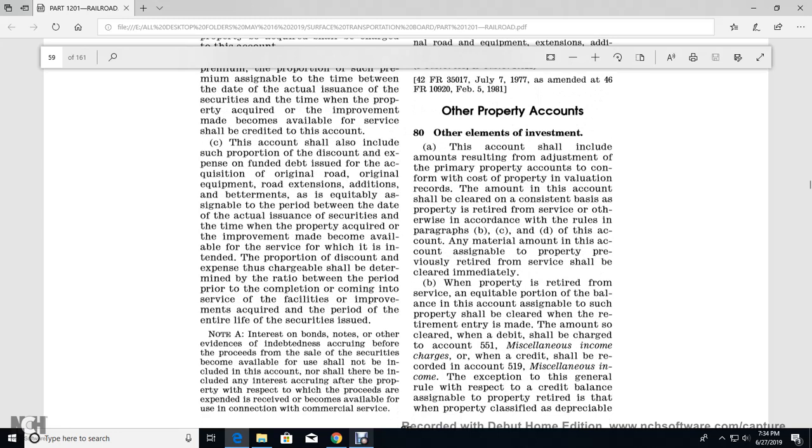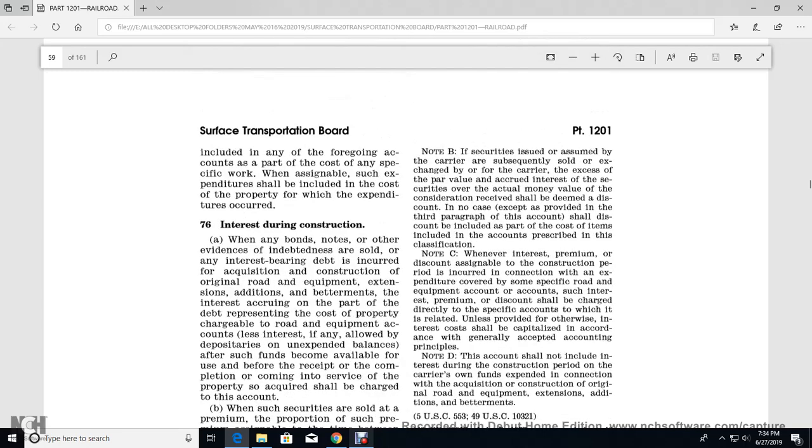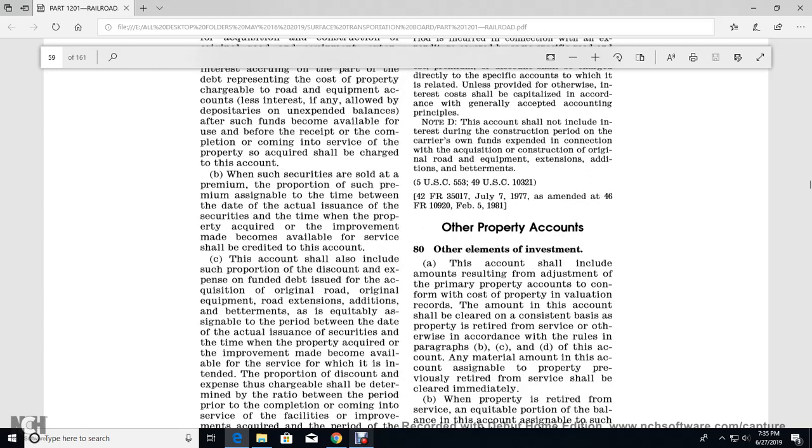This credit on this account shall include the portion discount with the expense of the found debt with the issue with the acquisition original road, original equipment, road extension with the additional betterments, equity, equatable, assignable, and period between the date of the actual issuance of the security time of the property acquired, improvement made available to the service for which the intent of the proportion of discount expense of the chargeable shall be determined by the ratio between the period prior to the completion or coming to the service of the facility, improvement acquired from the period of the entire life of the security issued. And then it goes to note A, B, and C, and other property accounts.